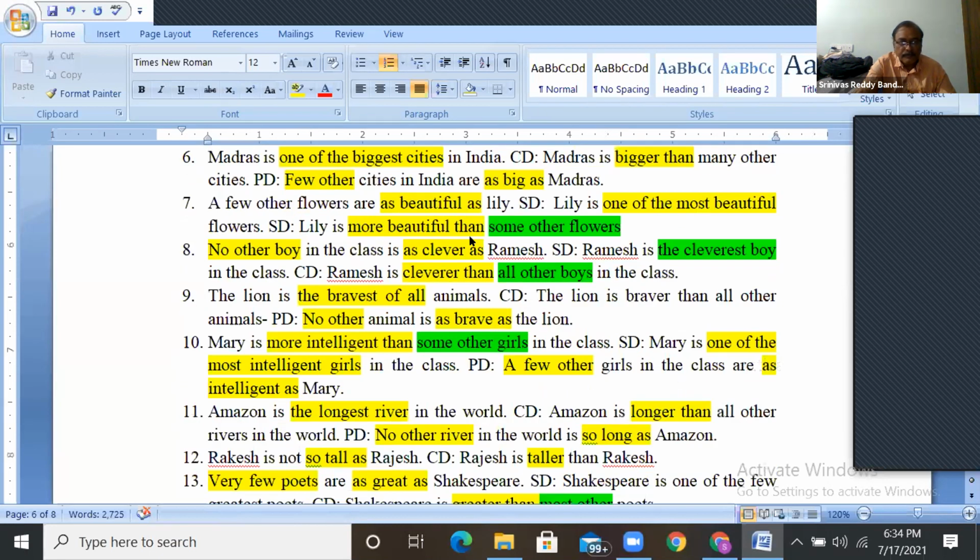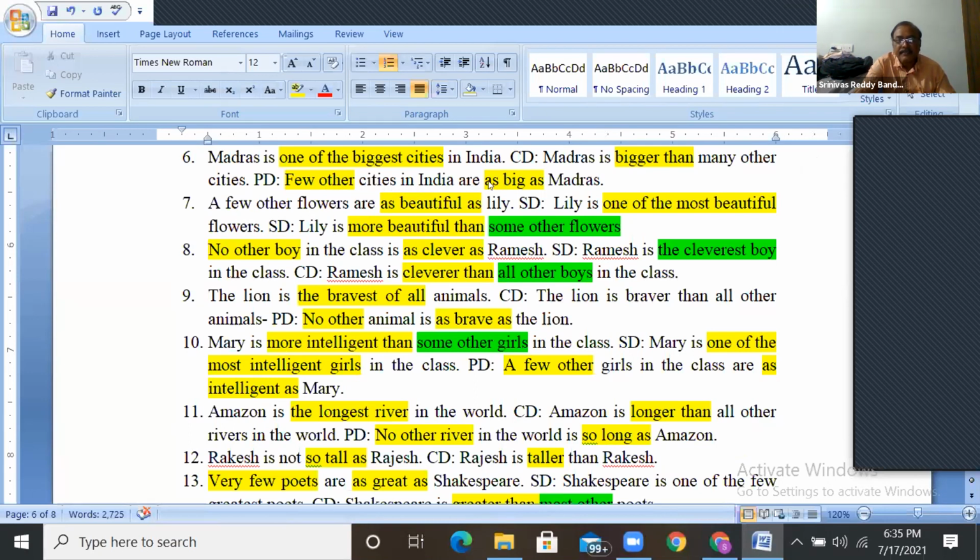Next, see here. Madras is one of the biggest cities in India. One of the biggest, so in the comparative, bigger than many other cities. In positive degree, few other cities in India are as big as Madras.